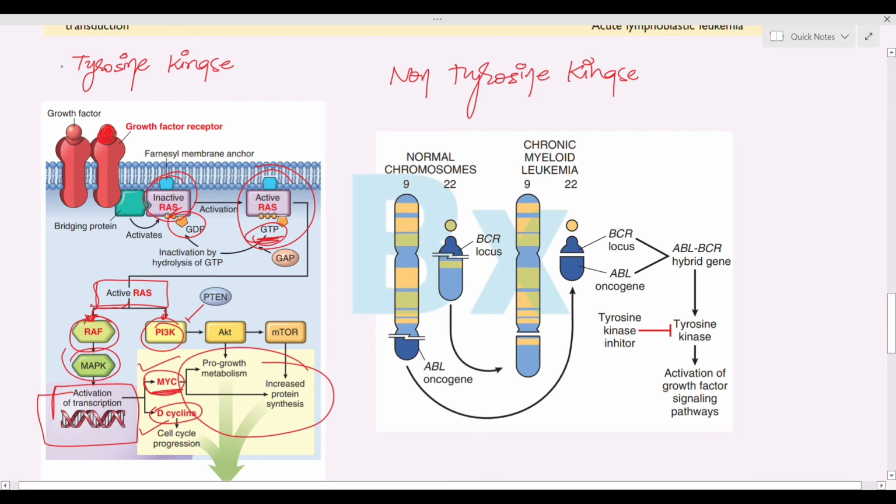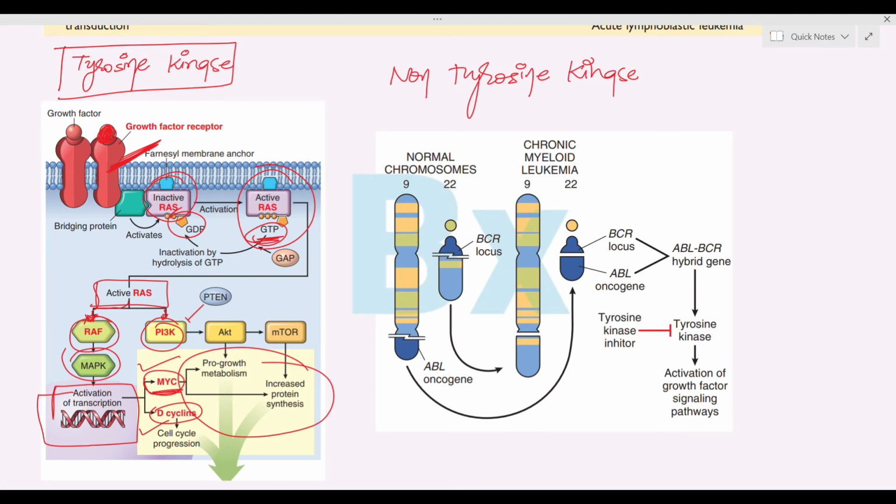So it is mediated through the tyrosine kinase receptor. It is the growth factor receptor of this type of pathway. They are called tyrosine kinase mediated because they have an intrinsic ability of the tyrosine kinase enzyme.